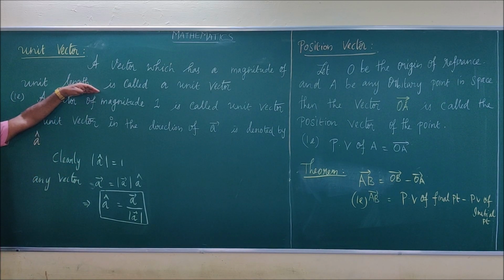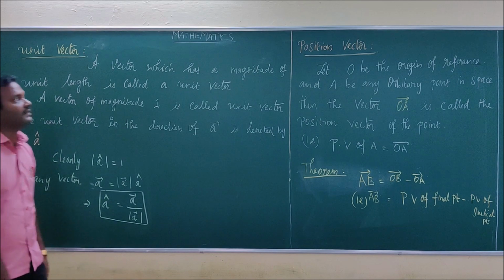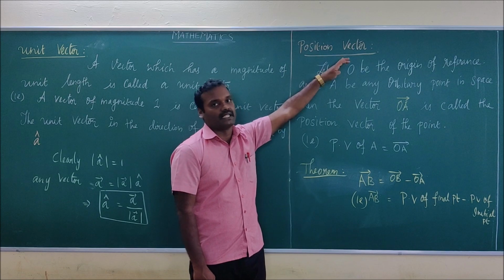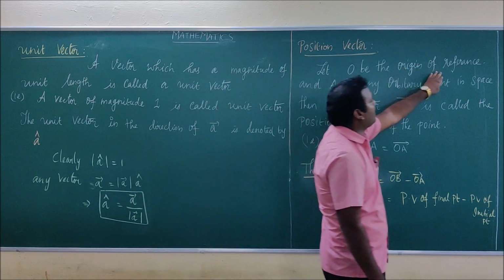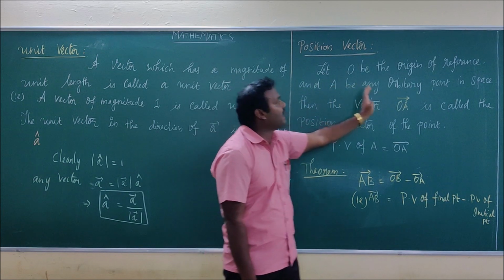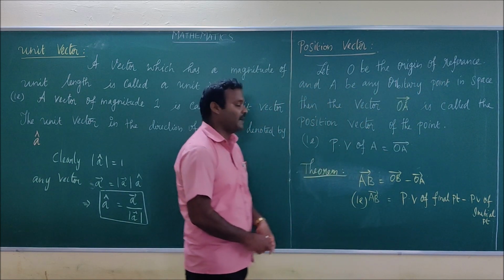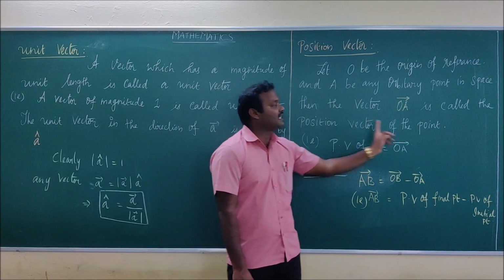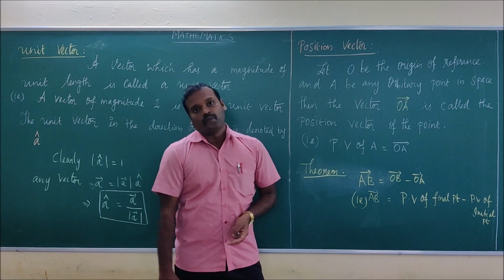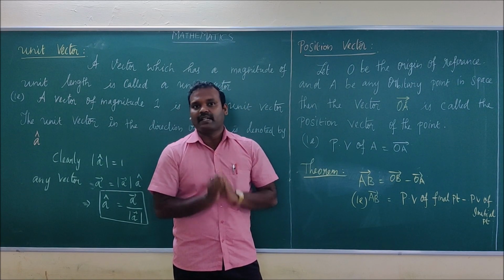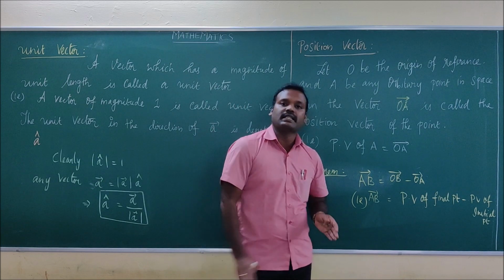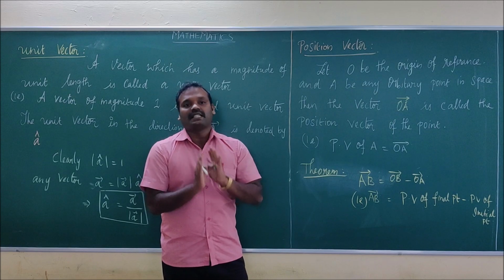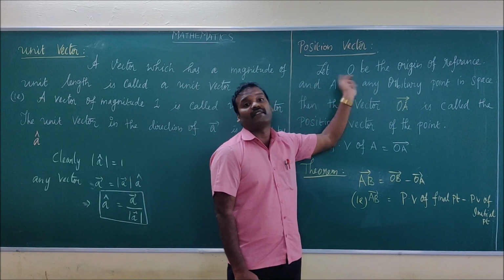The concept of unit vectors is very important and you have to remember this. Next, we are going to see another important vector, that is position vector. Let O be the origin of reference and A be any arbitrary point in space. Then the vector OA is called the position vector of the point. Whatever the arbitrary point given to you, that point can be converted into a vector. That vector is called the position vector, in which you have to fix the origin of reference.